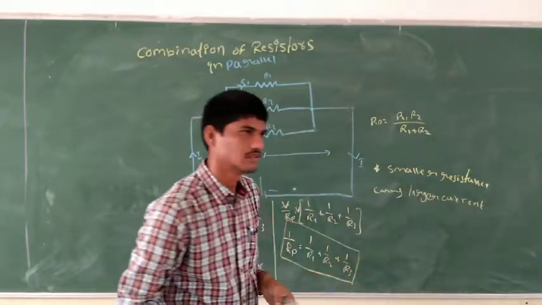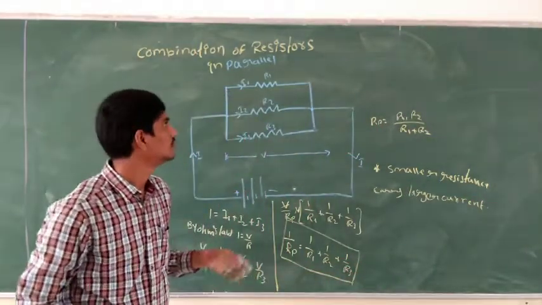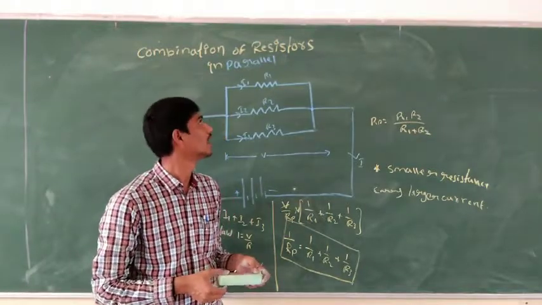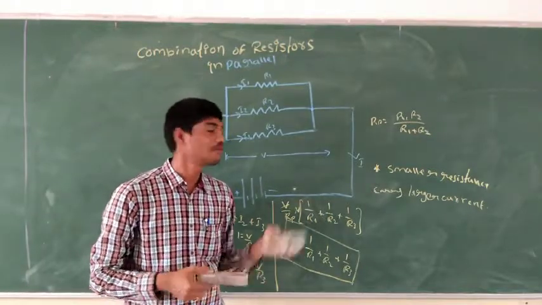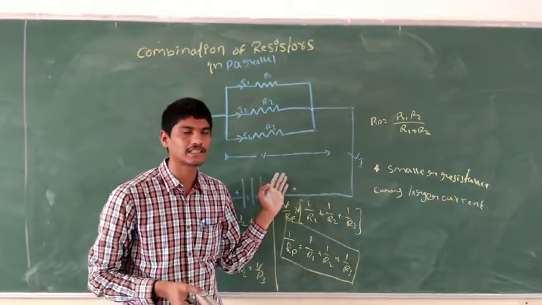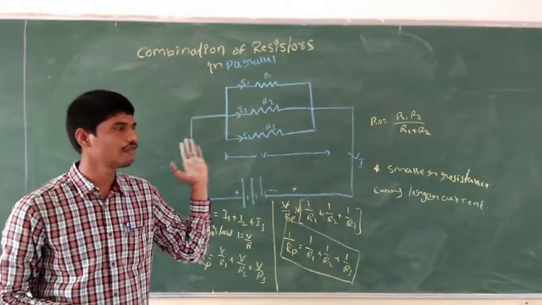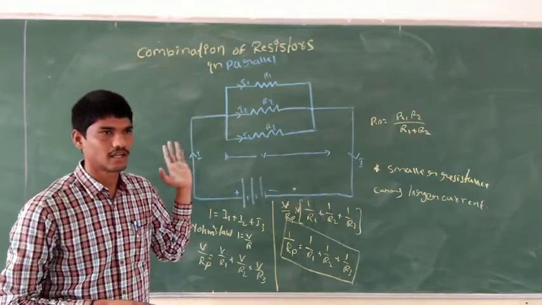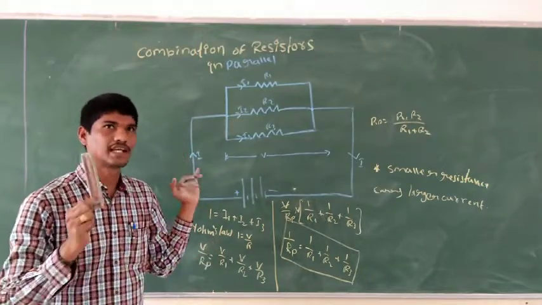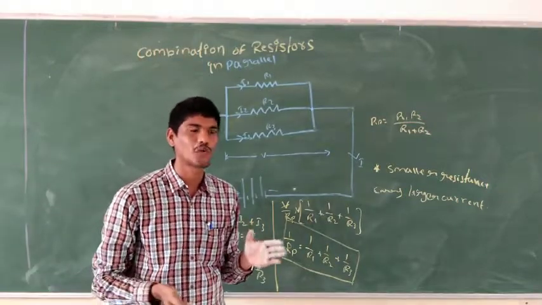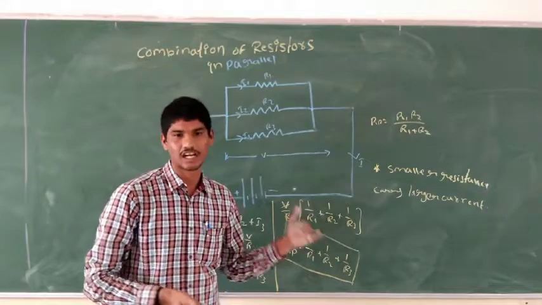So this is about the combination of resistors in parallel. For example, take home appliances: the connections to the switches, the fans, and whatever electrical appliances we use are connected in parallel.